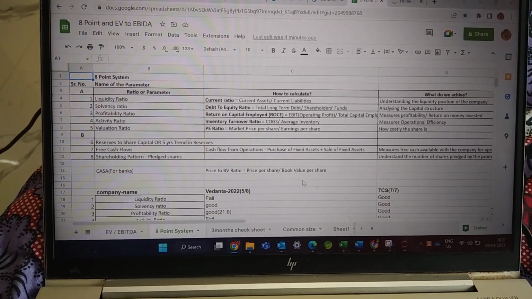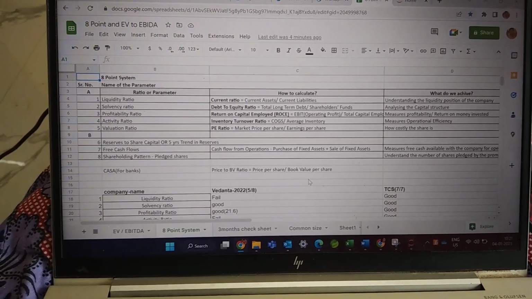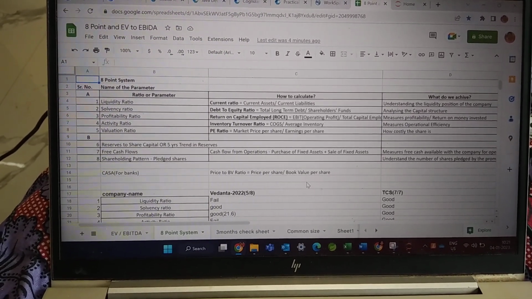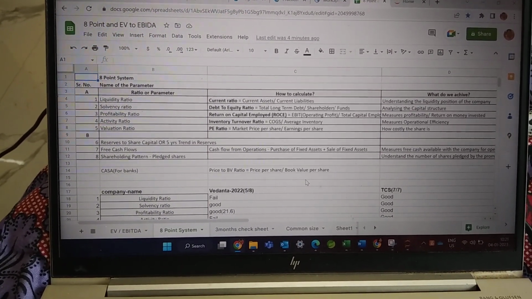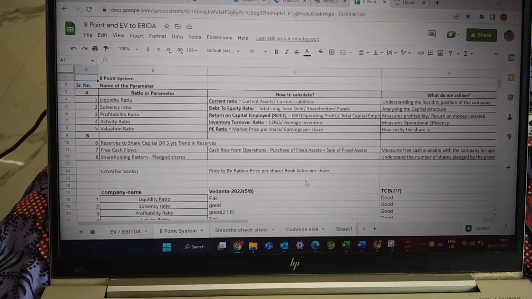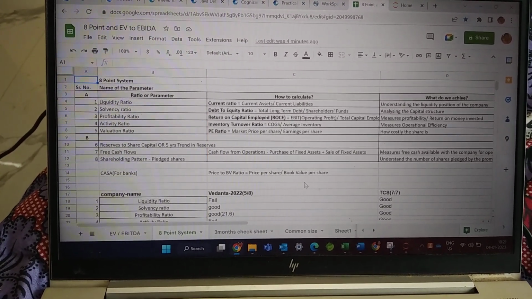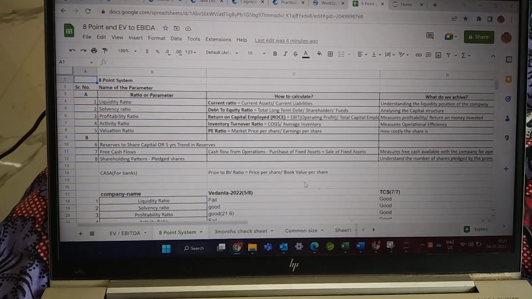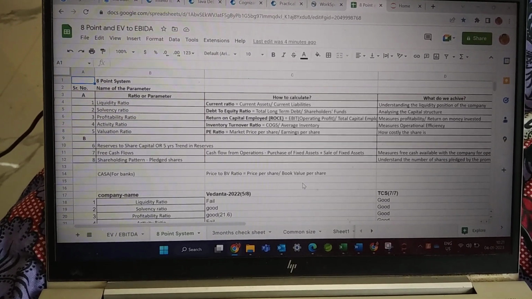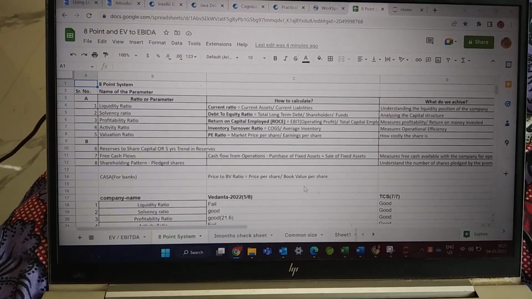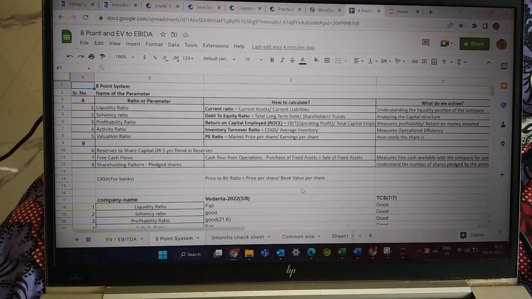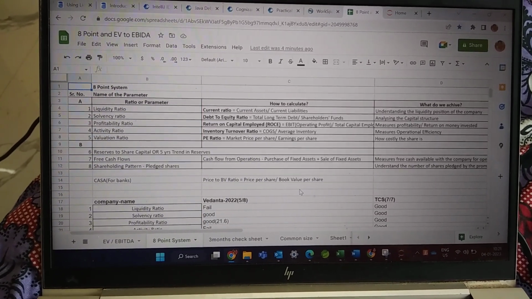Here the flow goes like this: the first step is using the 8-pointer system. We are going to filter the stocks, and the filtered stocks are evaluated by the EV by EBITDA model so that we can predict the stock price for the filtered stocks.